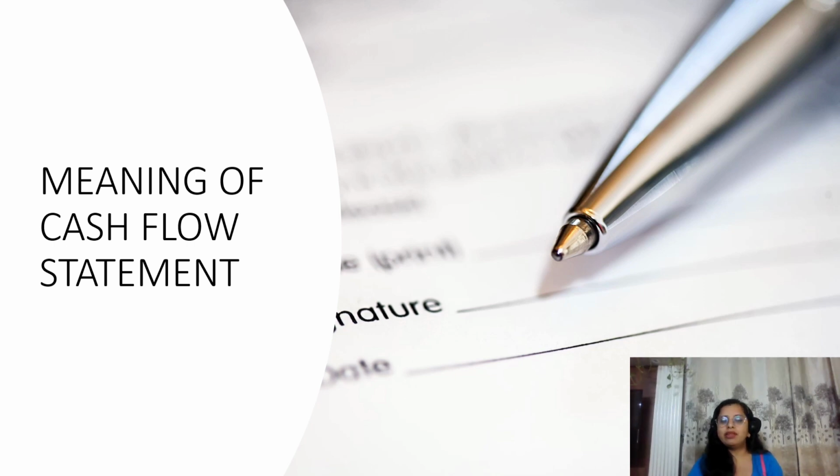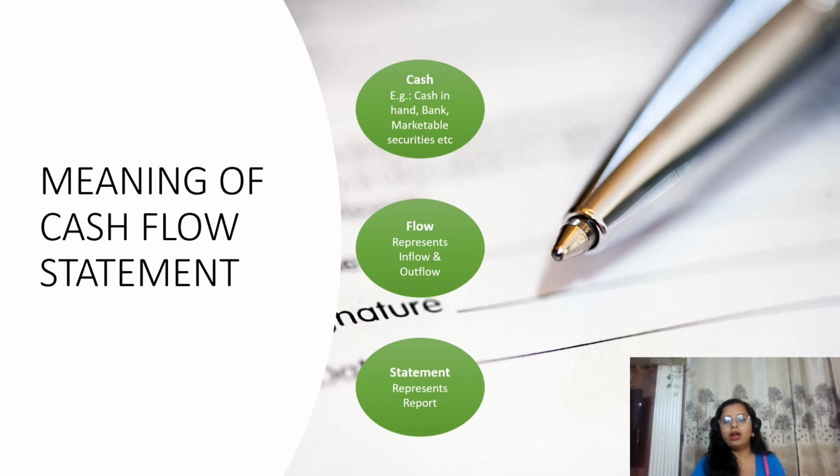As its name suggests, cash flow statement means one is cash, another is flow, and last is statement. One by one, getting to the point, cash. Cash means the cash in our hand or cash at bank, or marketable securities or any investment that are held for less than 3 months, not more than 3 months. If I talk about flow, flow means inflow or outflow.